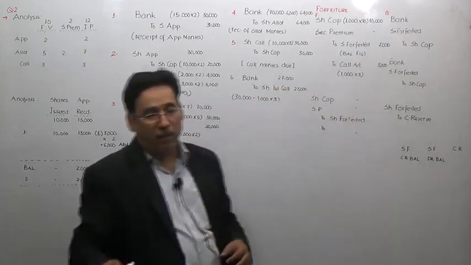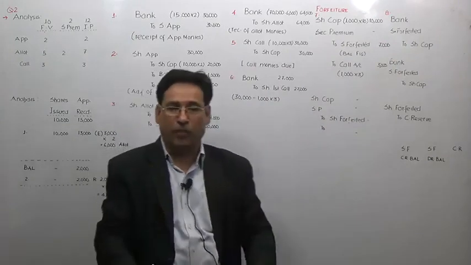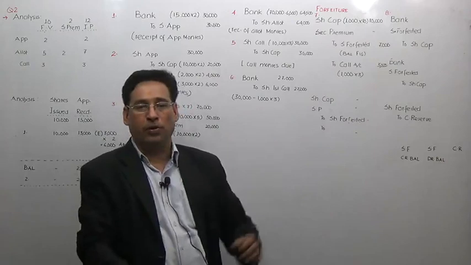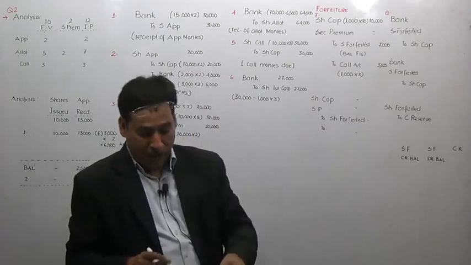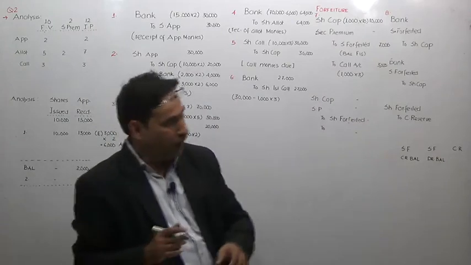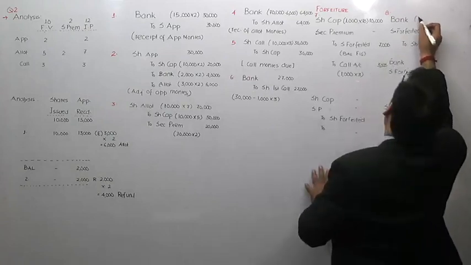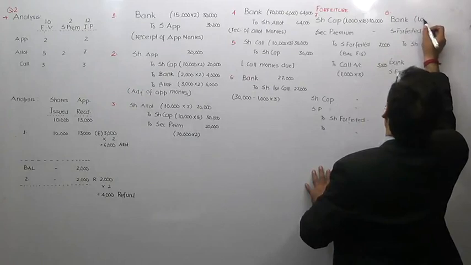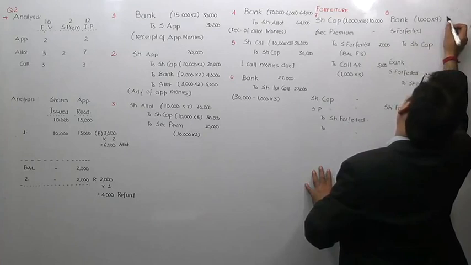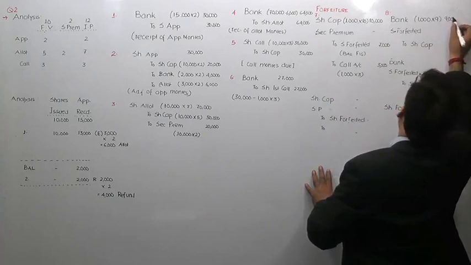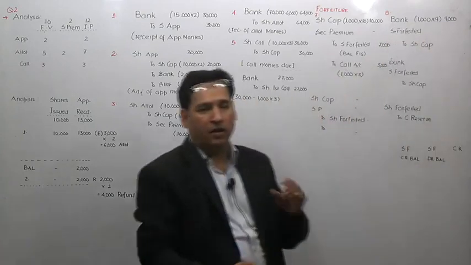Just entry number 8. After forfeiting the shares, a company has the prerogative that it can actually reissue the shares also. Now, in this case, the company has issued all the shares at rupees 9 per share. So 1,000 forfeited shares have been issued for rupees 9. So the company will receive 9,000 on these shares. Now, it means the company is giving some concession at the time of reissue.